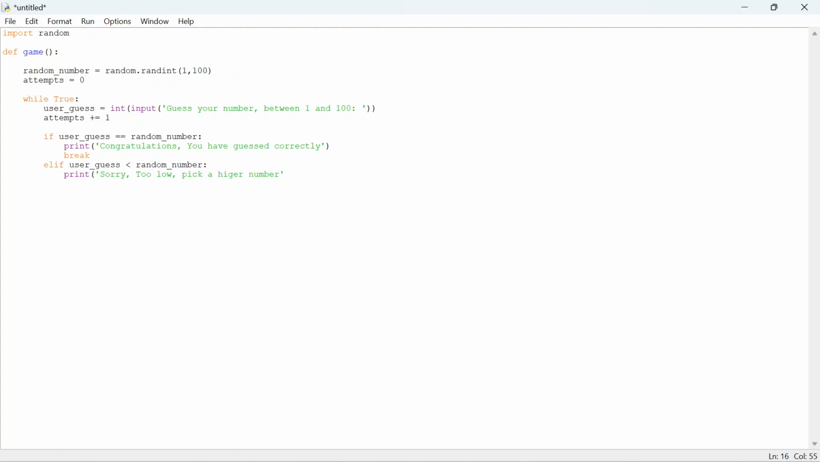Higher number. And then finally we will have an else statement. If the only thing left is to see if the number is bigger. So we've done being exactly what the random number is. We've done lower, now we'll do bigger. So for this we'll do else.